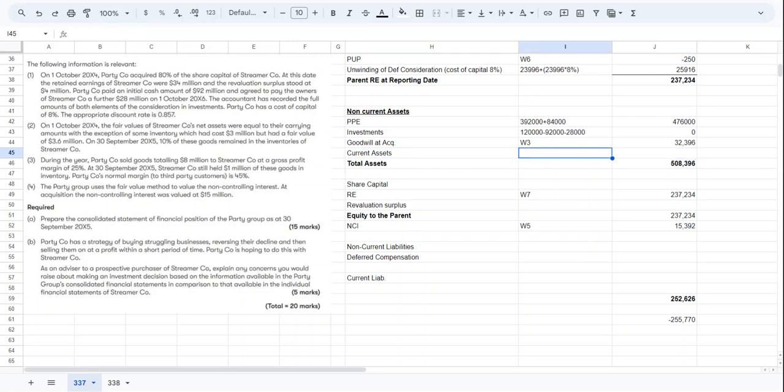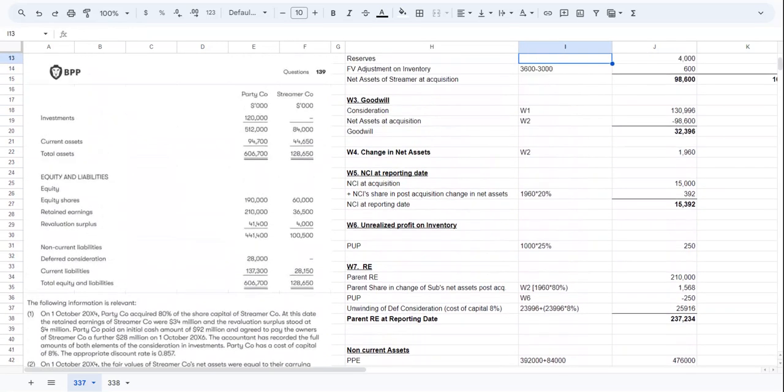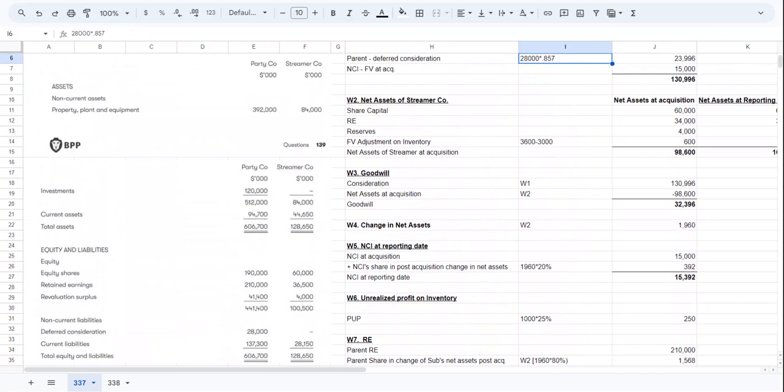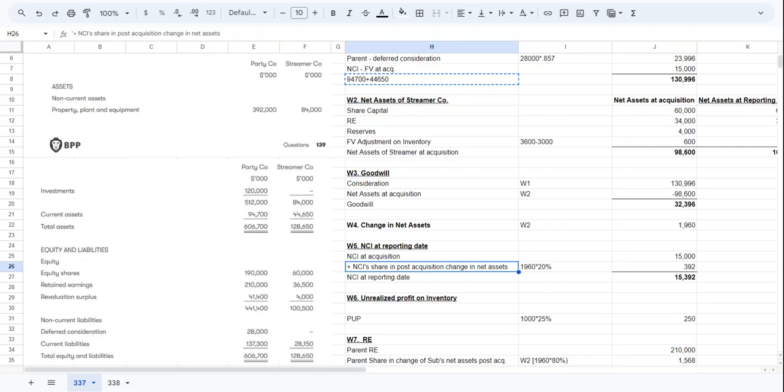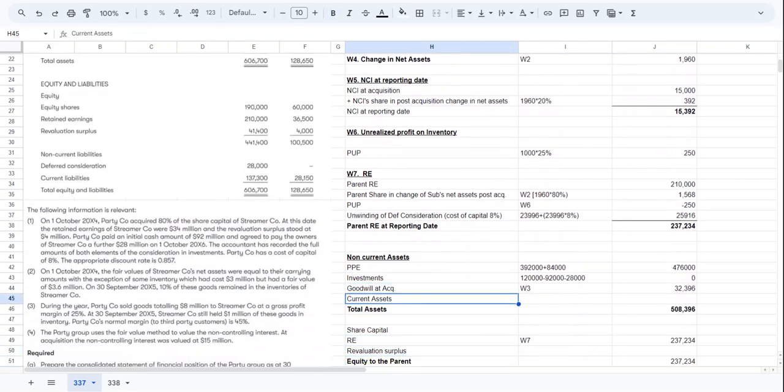Current assets we can take from the question. So how much are the current assets? P's current assets is 94,700 here, and S is 44,650. Let me note it somewhere, then I will copy it. For a moment I'm noting it here: 94,700 plus 44,650. Then I will remove it from here and put it in the current assets section.